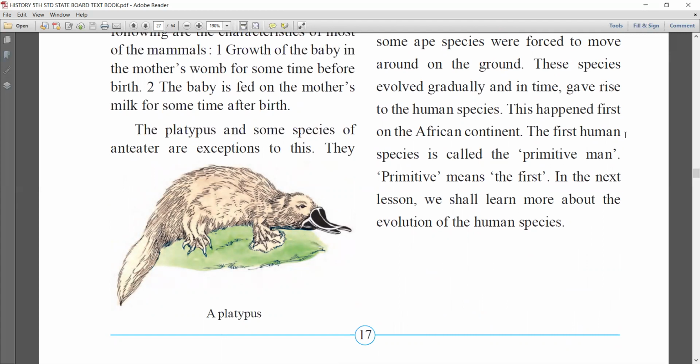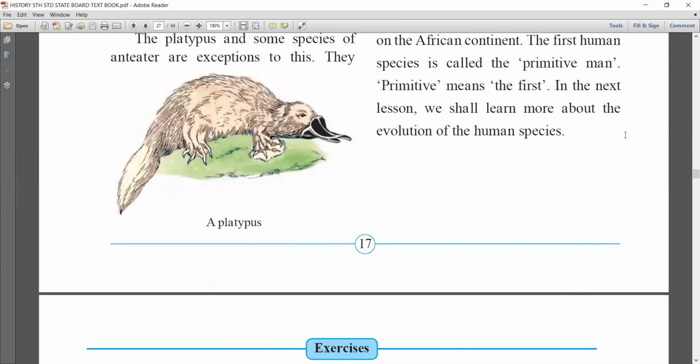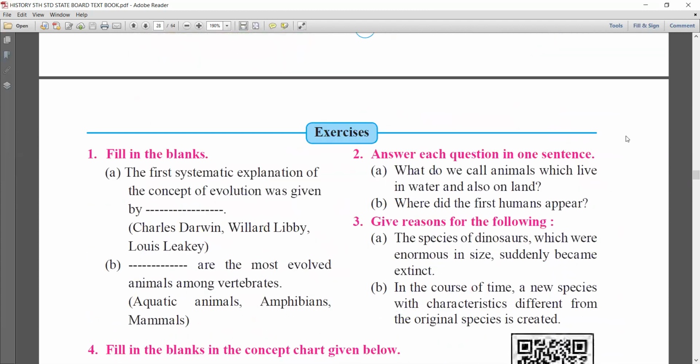So here, with our page number 17 and lesson number 4, I finished. Now we will move to the exercises. Let me explain some exercises. No doubt I will send them on the group also, but I will give the exercises here. First, fill in the blanks. I will ask you one by one. You have to answer me.